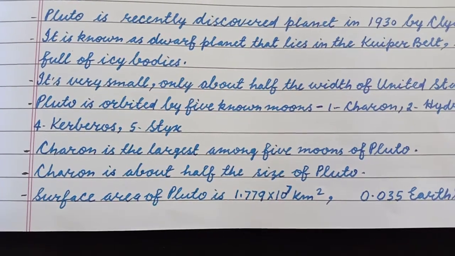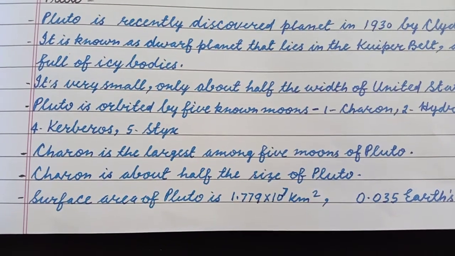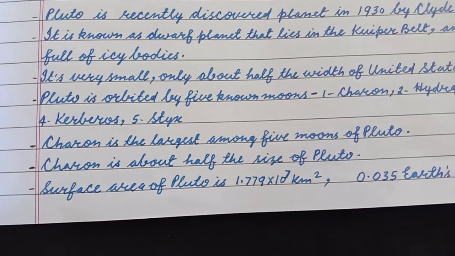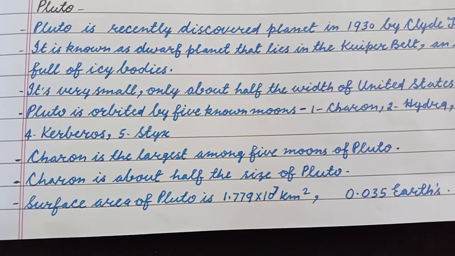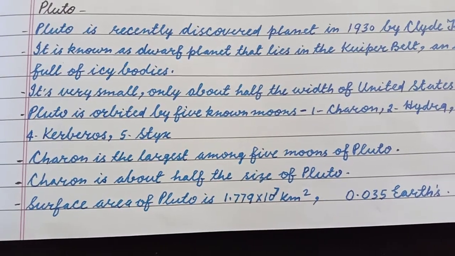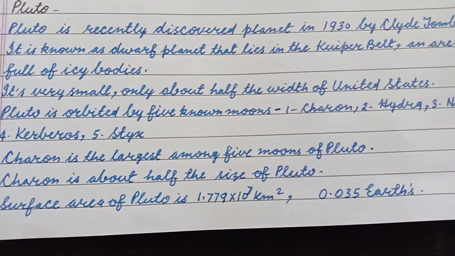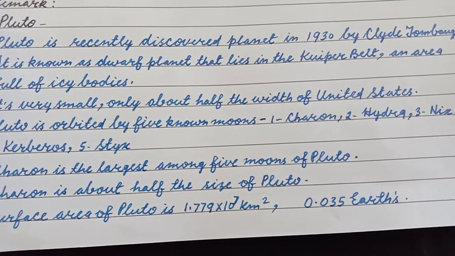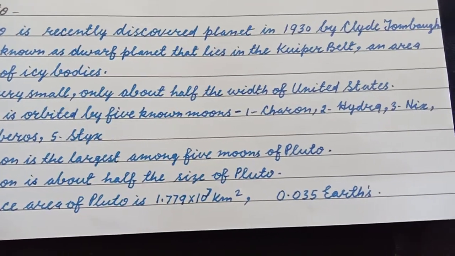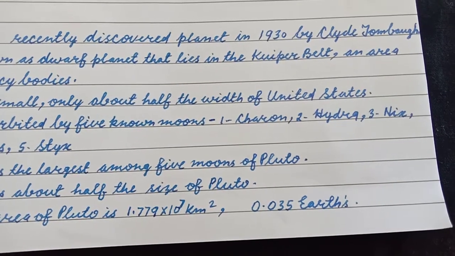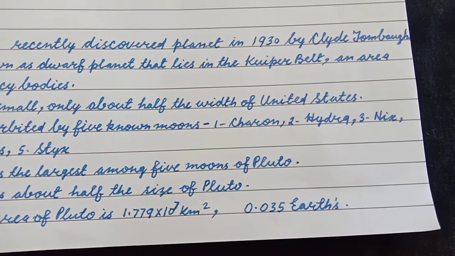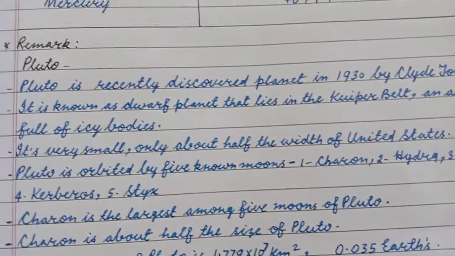Charon is about half the size of Pluto. Surface area of Pluto is 1.779 into 10 power 7 kilometers square. If we compare the area of Pluto with Earth, then its area is 0.035 of Earth's area.